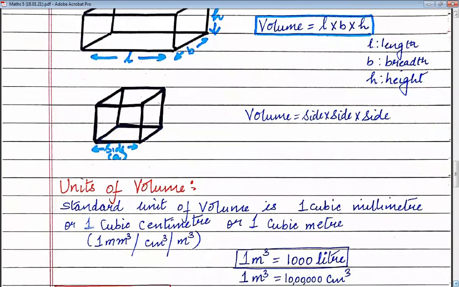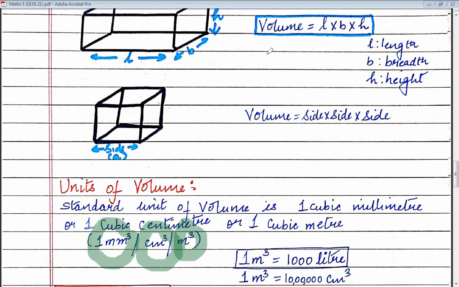Now, children, you know that there are three dimensions in 3D shapes. So if all the sides are given in meters, then the unit of volume will be meter cube. What will be the unit of volume? Meter cube. If all three sides are in centimeters, then the unit is centimeter cube. If all the units are in millimeters, then the volume unit will be millimeter cube.